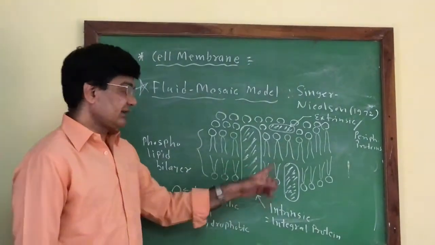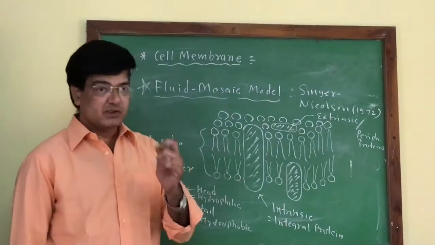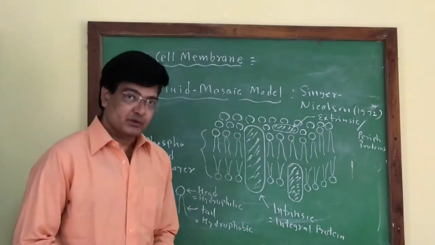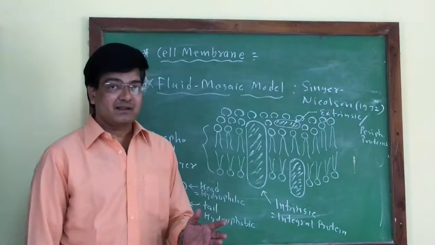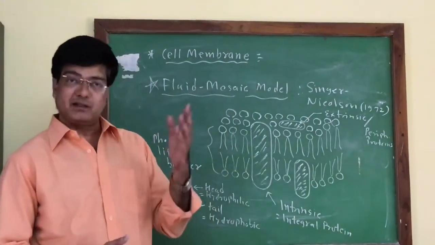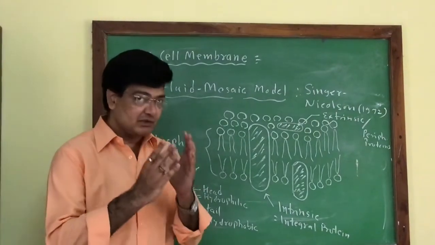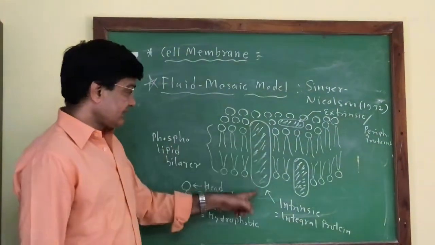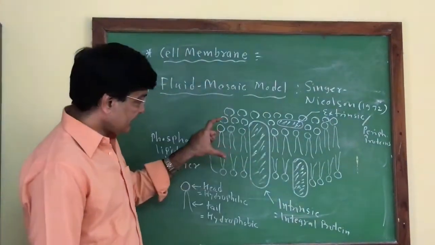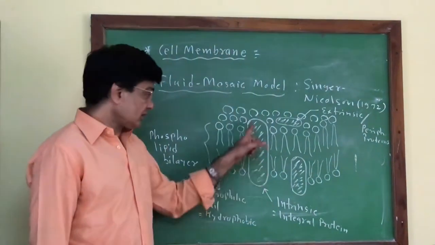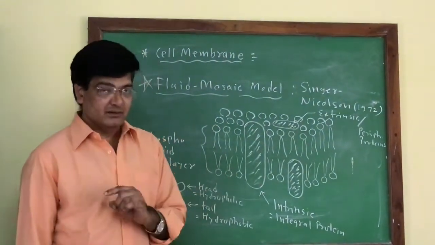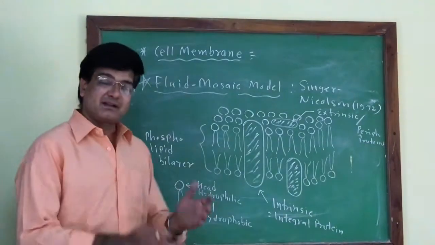The protein can easily change its location according to its function, and so these proteins act as carrier proteins or carrier molecules, or in some cases they act as ion channels. The protein which extends along the thickness of the plasma membrane is also called a tunnel protein, and it acts as an ion channel.